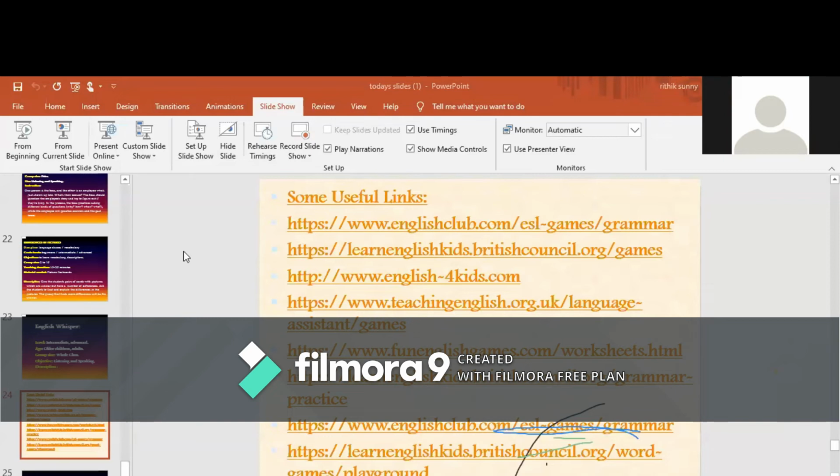And Teaching English, here we can also find hundreds of language games. Fun English Games is another website where we get worksheets. Learning English Kids is also from British Council. And English Club is there. These are certain websites that provide us different language games, where we can download the games, take the worksheets, and also play language games on the websites.